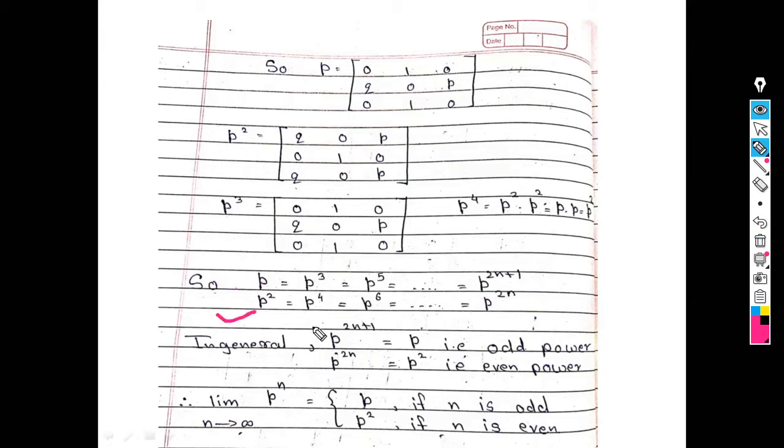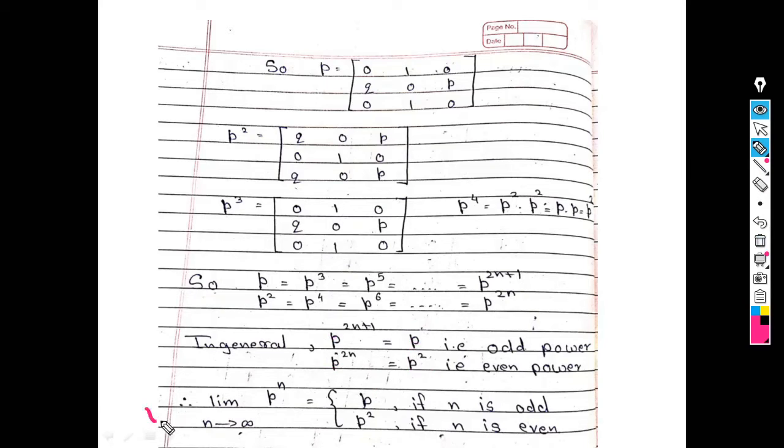Next, P square is the same as P raised to 4, which is the same as P raised to 6, which is the same as P raised to 2n. So what I see here, in general, P raised to 2n plus 1 is P, that is for odd powers. And P raised to 2n is P square, that is for even powers.